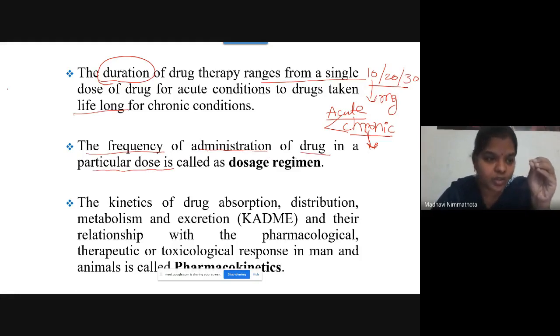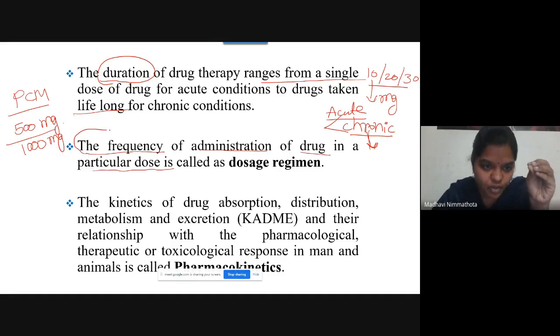Suppose you know PCM very well, right? Paracetamol. Generally 500 mg or 1000 mg is there, so it is a particular dose. You have to administer such a dose in a frequency manner. Frequency means what? It's a duration. Suppose you take the first 500 mg at 6 o'clock or 7 o'clock.